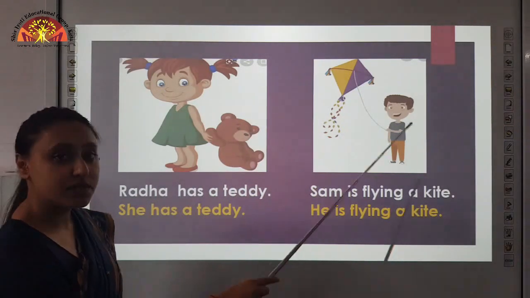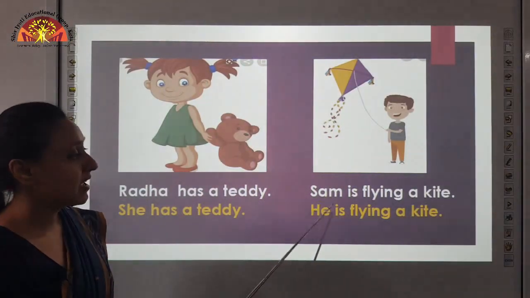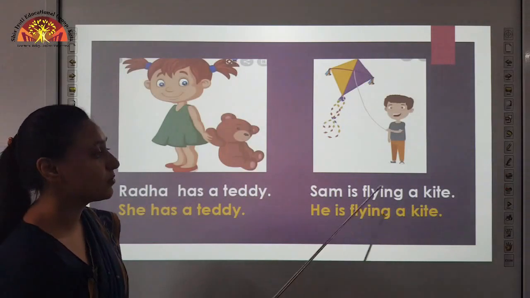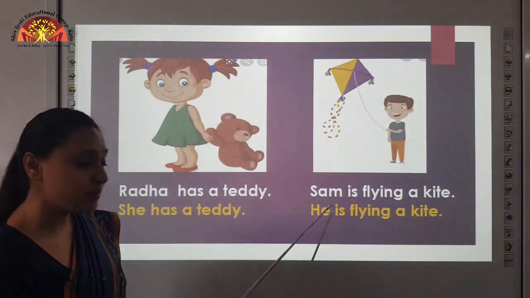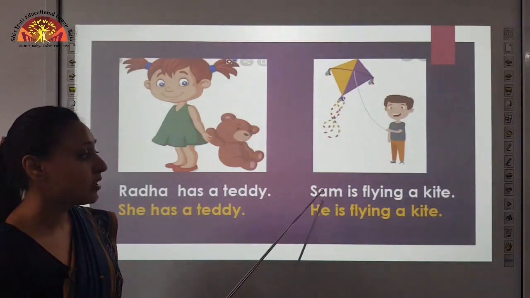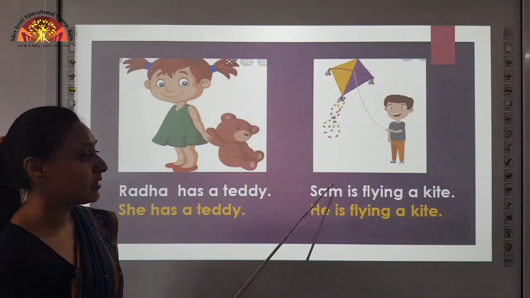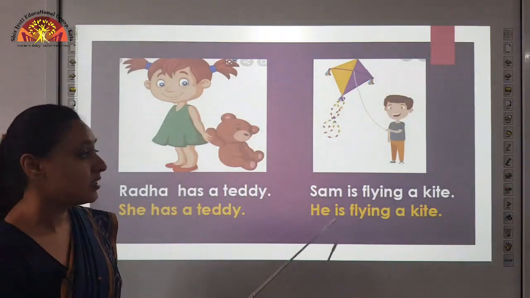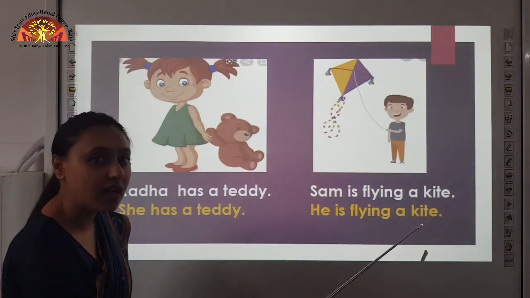Here, you can see the picture of a boy flying a kite. Sam is flying a kite. So, what is the name of the boy? Sam, and it is a name, it is a noun. So, the pronoun we use in place of Sam is he, because Sam is a boy. He is flying a kite.